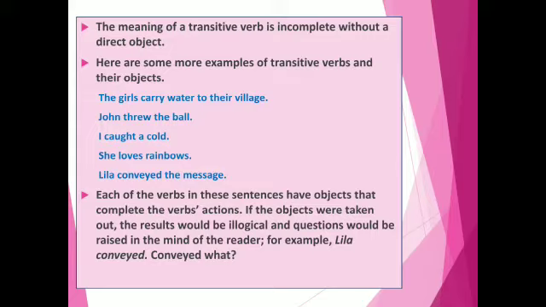If the objects were taken out, the results would be illogical and questions would be raised in the mind of the reader. For example, if we say Leela conveyed what? The sense will remain incomplete. So, in case of transitive verbs, we need a direct object to complete the sense.